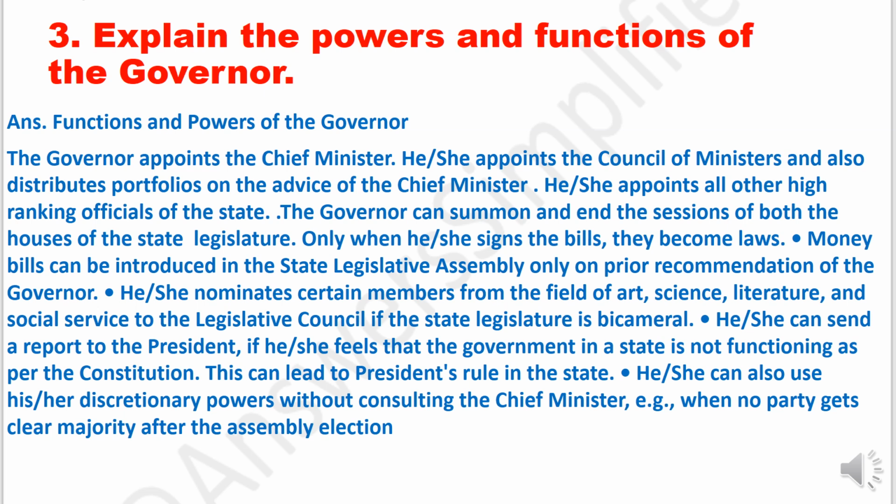He or she can send a report to the president if he or she feels that the government in a state is not functioning as per the constitution. This can lead to president's rule in the state. He or she can also use his or her discretionary powers without consulting the chief minister. Example, when no party gets clear majority after the assembly election.